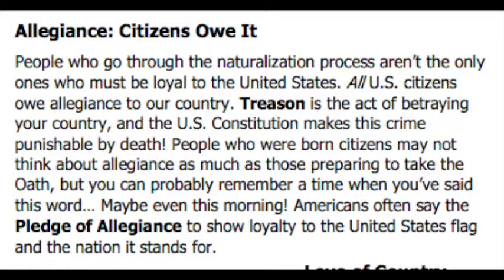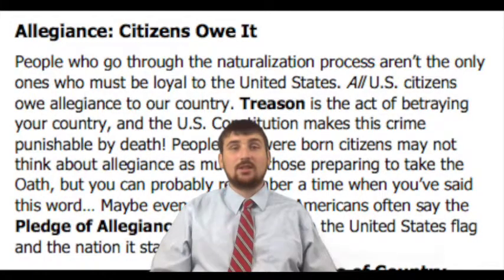Allegiance: citizens owe it. People who go through the naturalization process aren't the only ones who must be loyal to the United States. All U.S. citizens owe allegiance to our country. Treason is the act of betraying your country, and the U.S. Constitution makes this crime punishable by death. People who are born citizens may not think about allegiance as much as those preparing to take the oath. But you can probably remember a time when you said this word, maybe even this morning. Americans often say the Pledge of Allegiance to show loyalty to the United States flag and the nation it stands for.